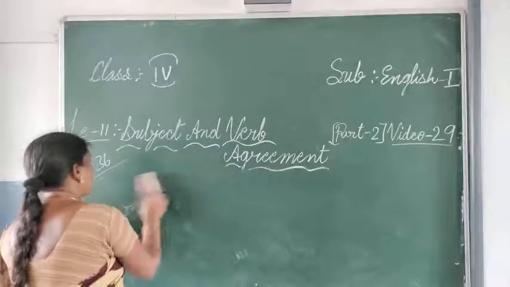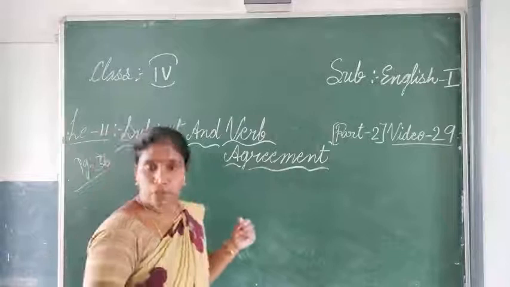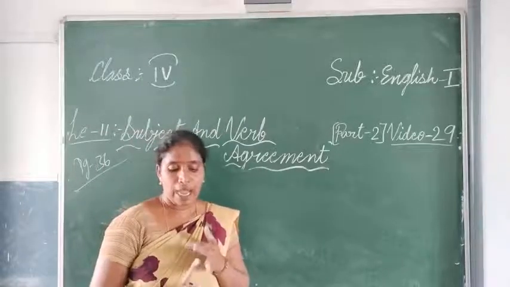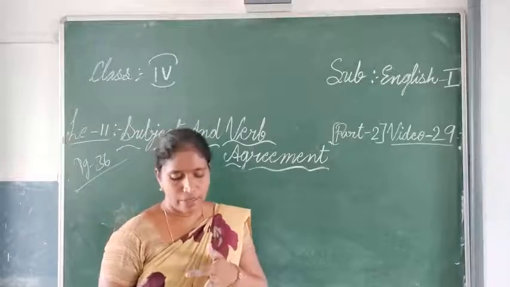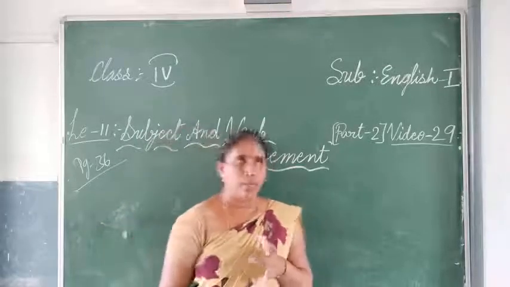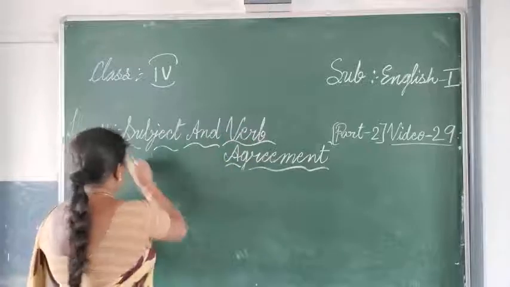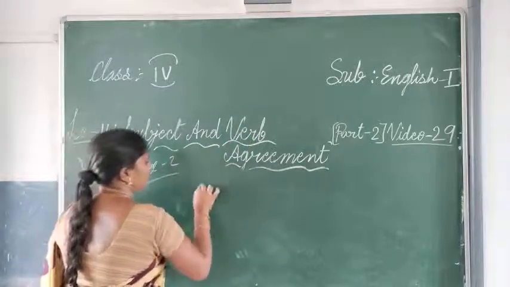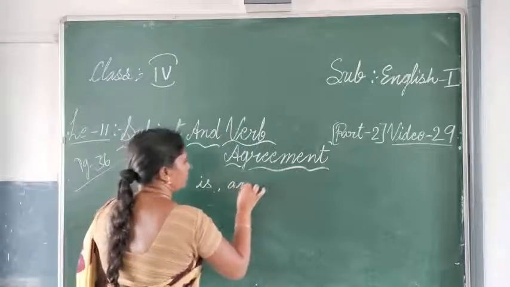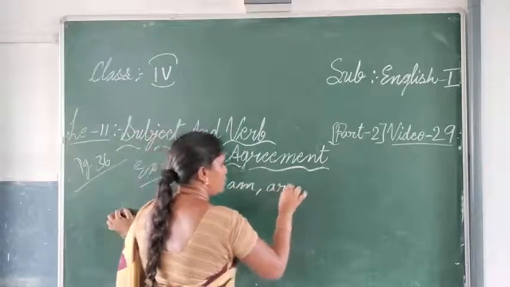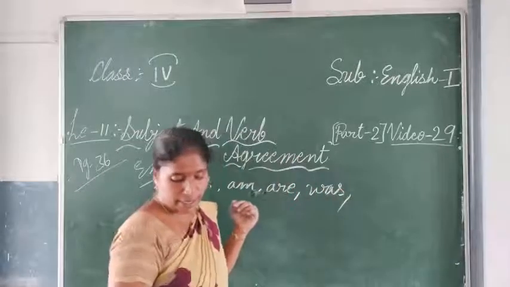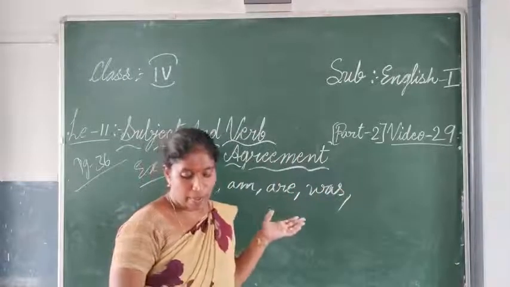So next one, exercise number 2. In exercise number 2, you will learn how to use is, am, are, has or have. What are the words you have to use? Is, am, are.